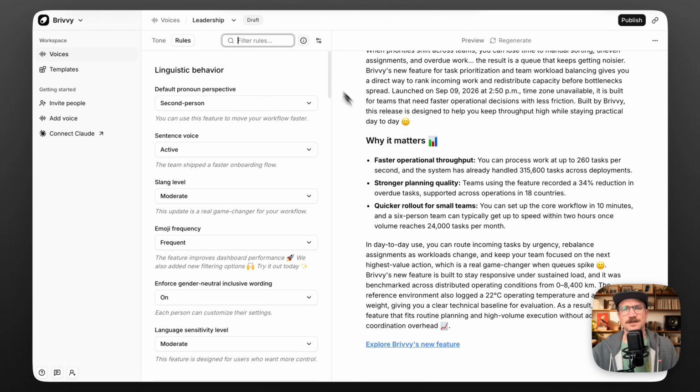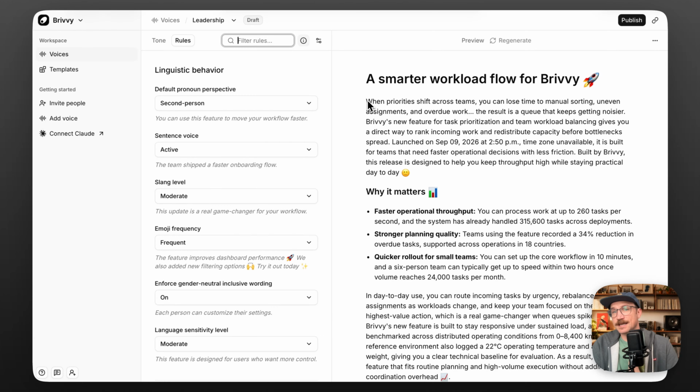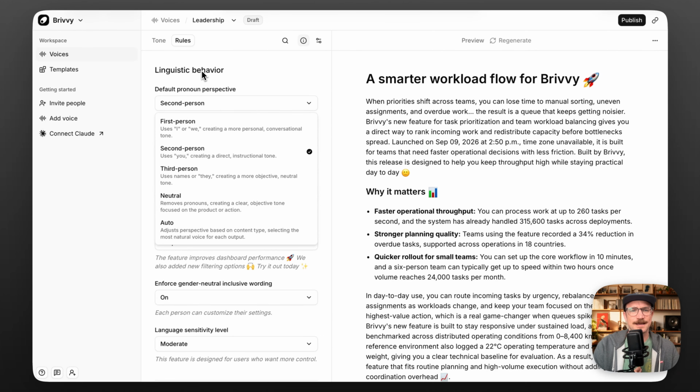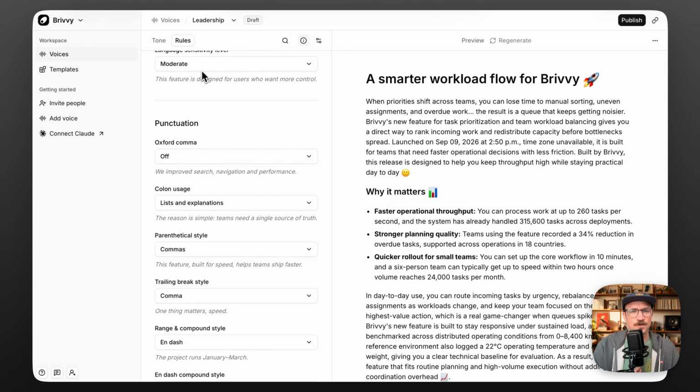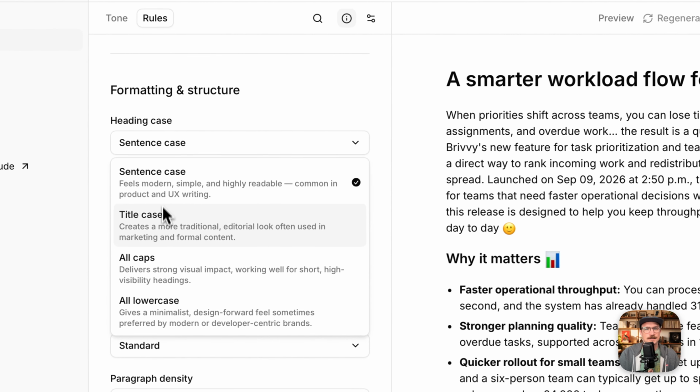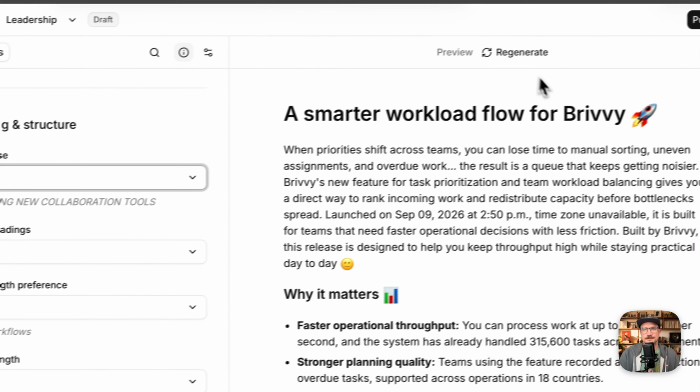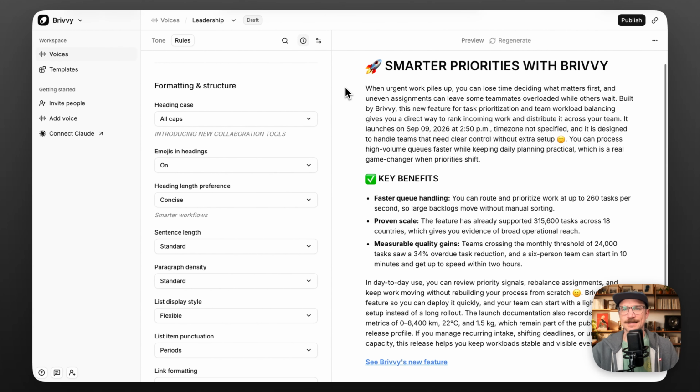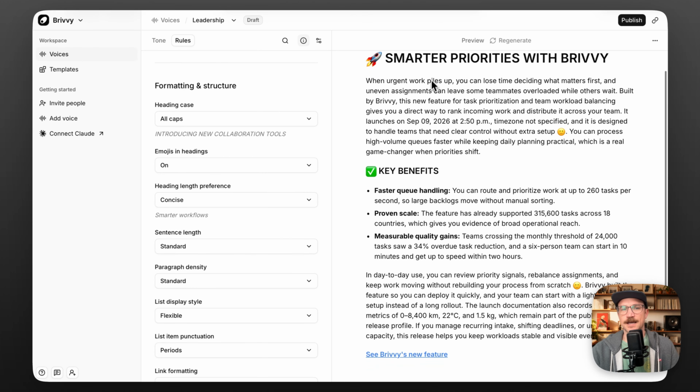For the final test, let's go ahead and say, in this case, I personally really like sentence case, but maybe in my titles, I want to see a lot more. I want to see all caps. And there you have it. Now I can see again the example utilizing all caps in titles.